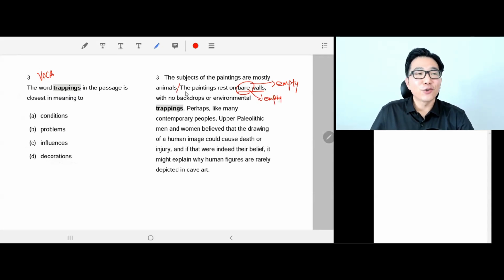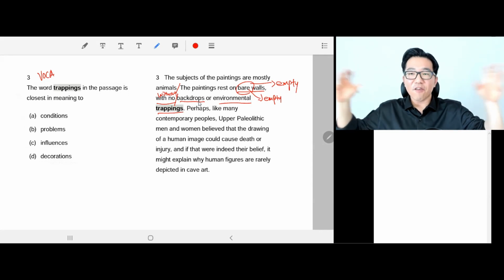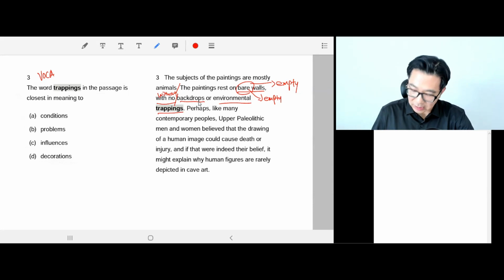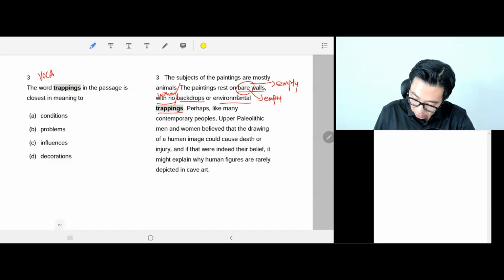So they drew animals. They drew animals on empty walls. Okay, with no backdrop. So without anything, without any background decoration. Okay, with no backdrops means no background, or environmental trappings. No environmental background or environmental decoration. So what this sentence is trying to say, this is the key part here.